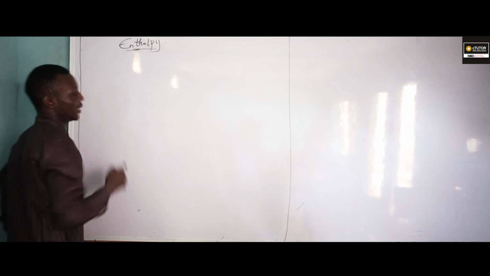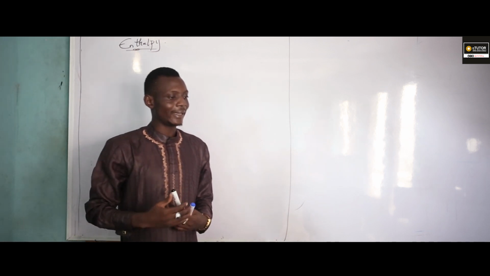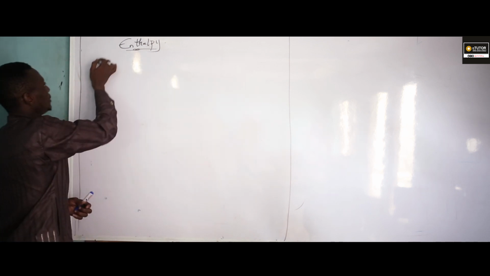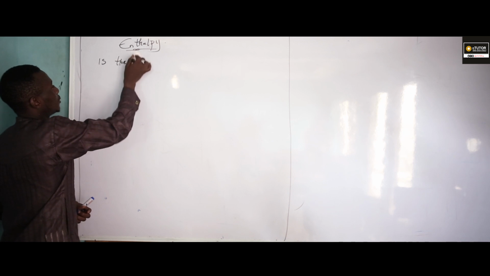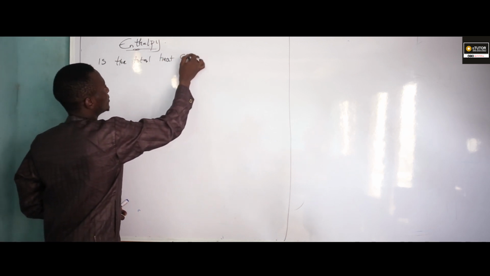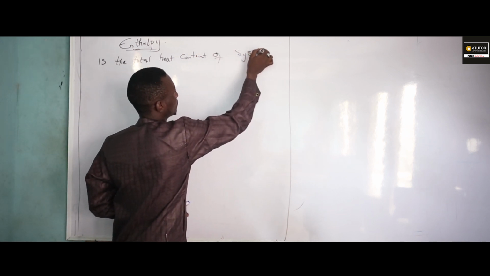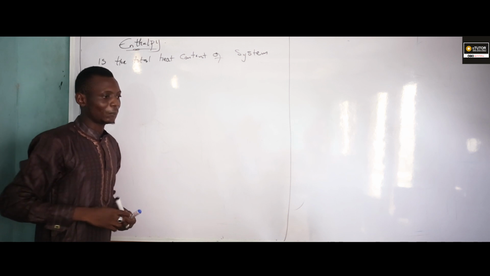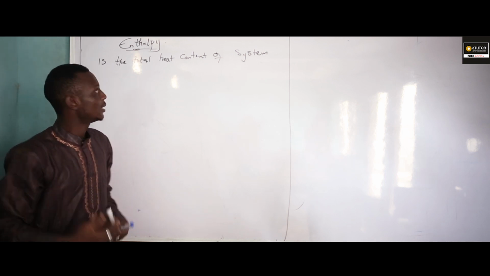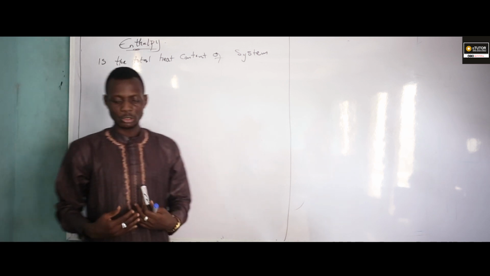Okay, let me define enthalpy. What is the meaning of enthalpy? Enthalpy is the total heat content of a system, accompanying either physical or chemical state. If you're talking about the total heat content of a system, it's subdivided into two.